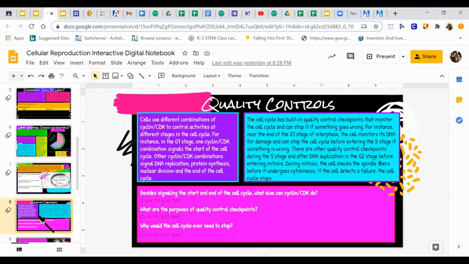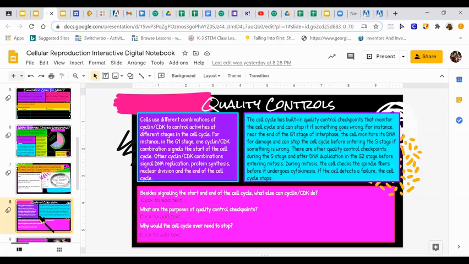And then finally on 8, cells use different combinations of cyclin and CDK to control activities at different stages in the cell cycle. For instance, in the G1 stage, one cyclin-CDK combination signals the start of a cell cycle, while another combination signals DNA replication, protein synthesis, and nuclear division at the end of the cell cycle. The cell cycle has built-in quality control checkpoints that monitor the cell cycle and can stop it if something goes wrong. For instance, near the end of the G1 stage of interphase, the cell monitors the DNA for damage and can stop the cycle before it enters the S stage if something is wrong.